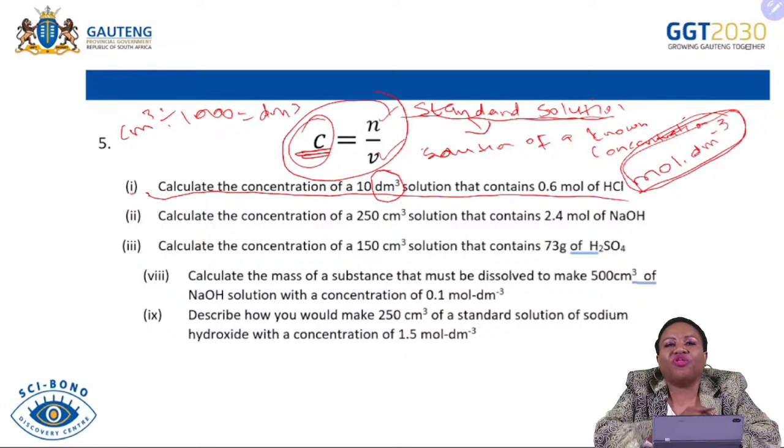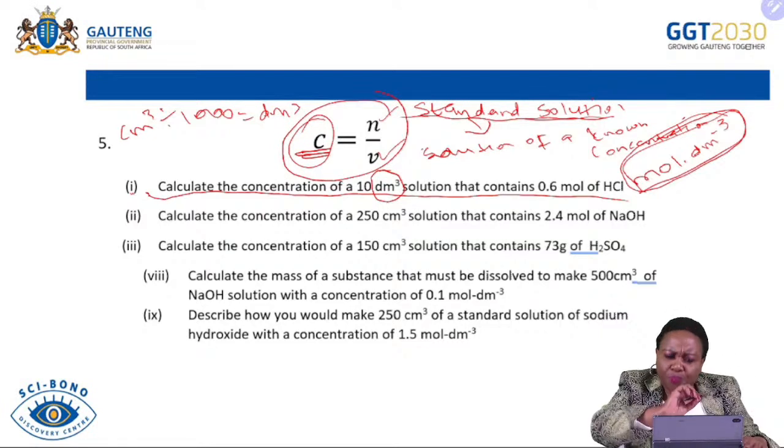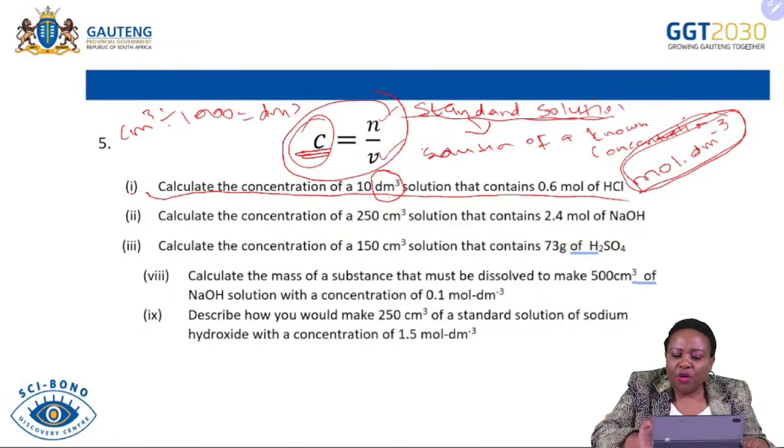So always convert, because conversion is one of the skills that we have learned, so that when the units that we are provided are not according to the required units, we will always convert back or convert forward, so that we find the required units and be able to make sure that we write the correct units. So here you have a volume, you have the number of moles.